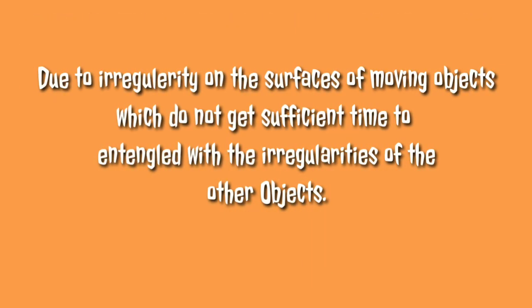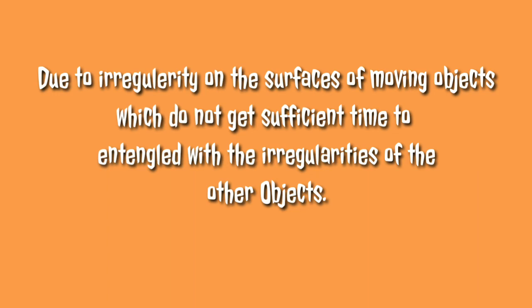Because the irregularities on the surface of an already moving object do not get sufficient time to entangle with the irregularities of the other surface over which it is sliding. That is why sliding friction is less than static friction.